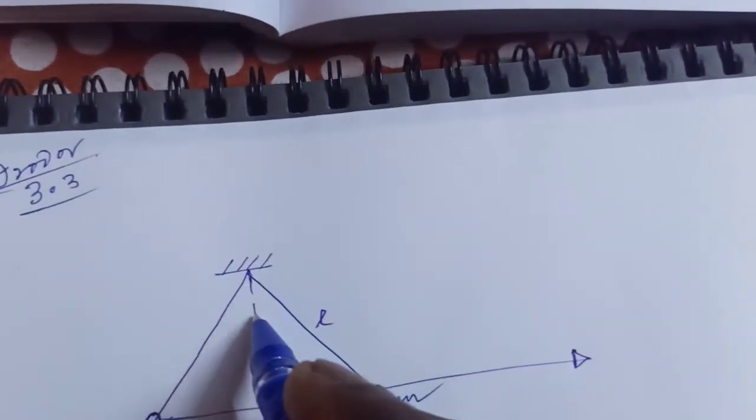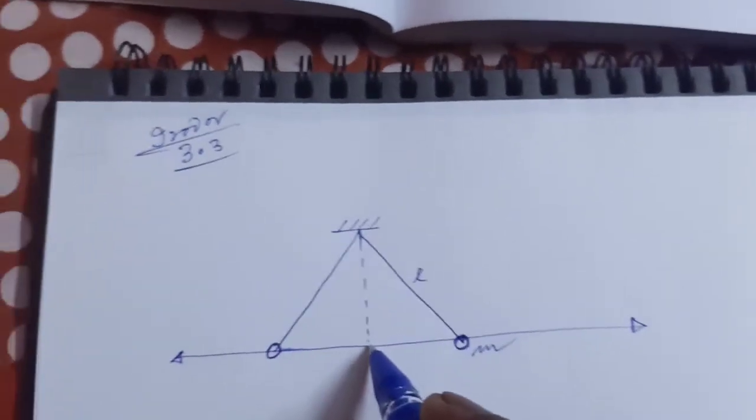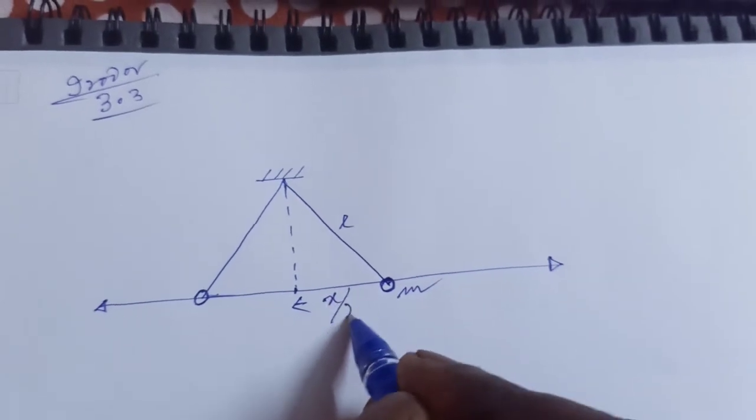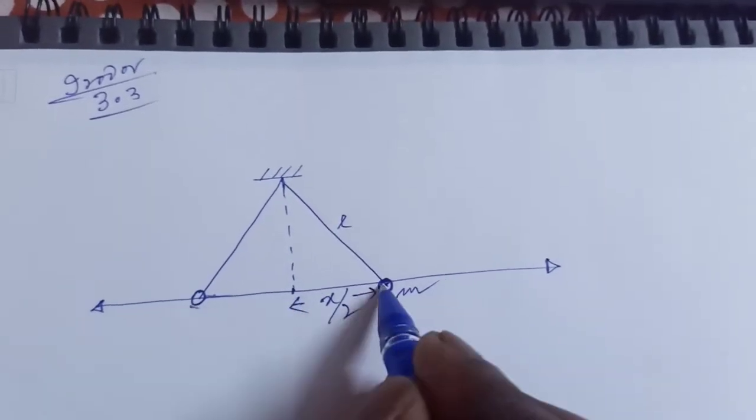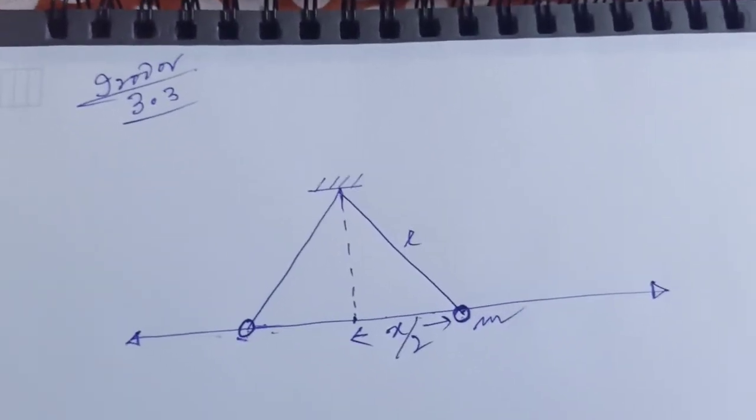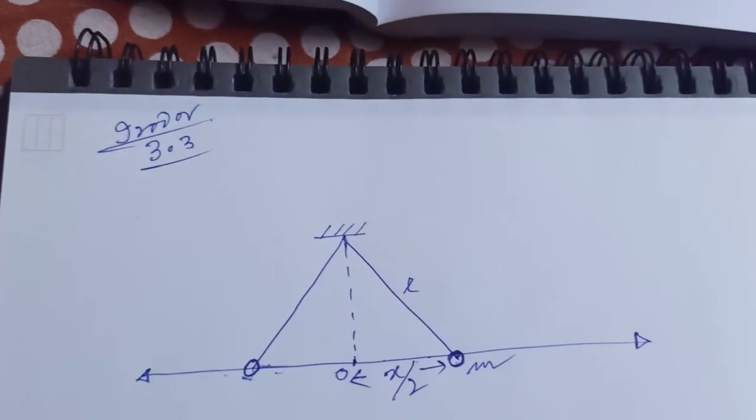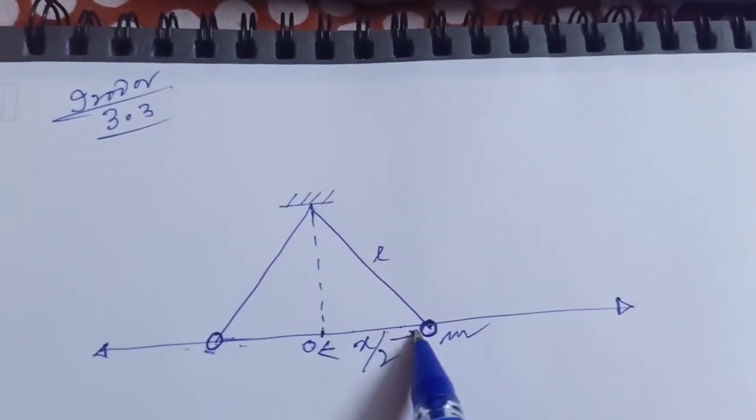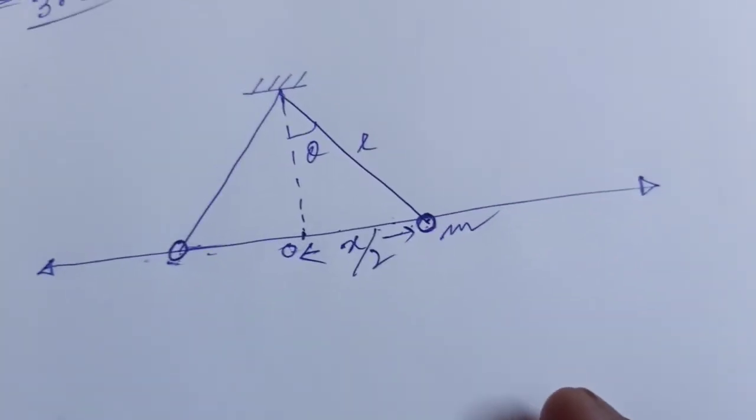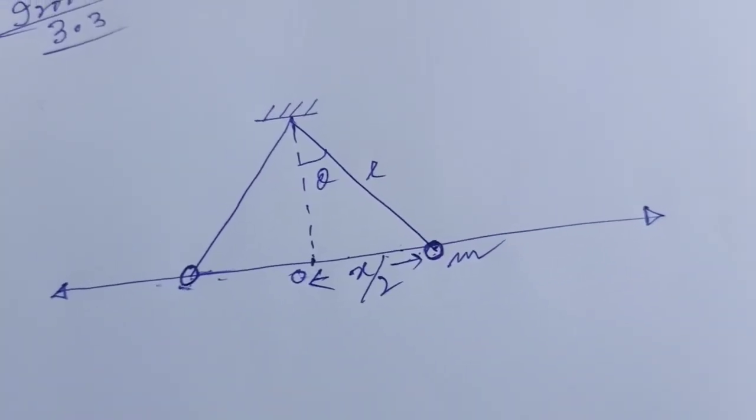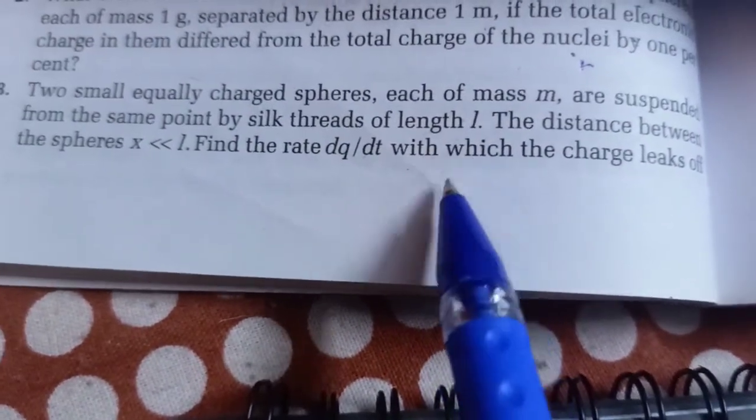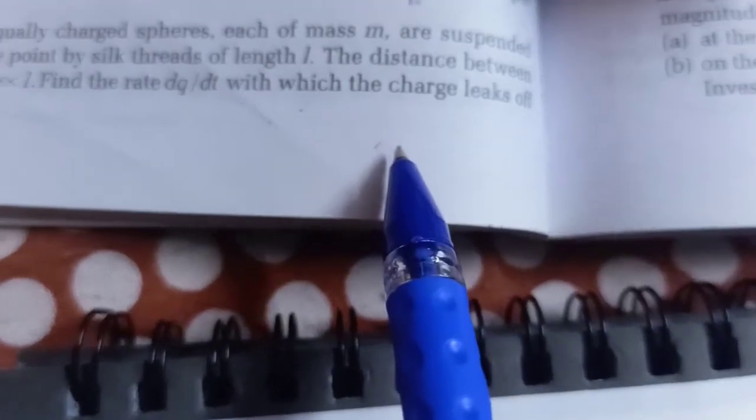अगर ये डिवाइडेड कर दिया जाएगा तो इसका जो डिस्टेंस निकल आएगा वो x/2 हो जाएगा, क्योंकि यहाँ से यहाँ तक x दिया हुआ है. So the distance between the two spheres is x, and this is x/2, and this is the angle. Find the rate dq by dt with which the charge leaks off.